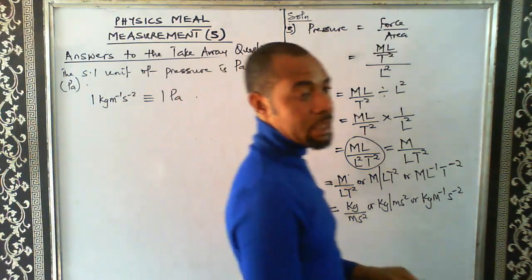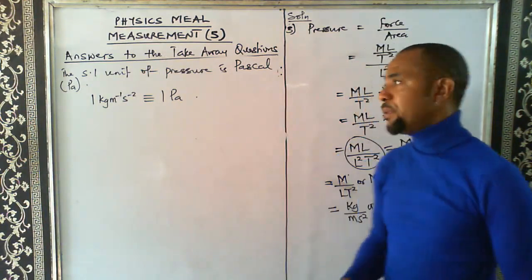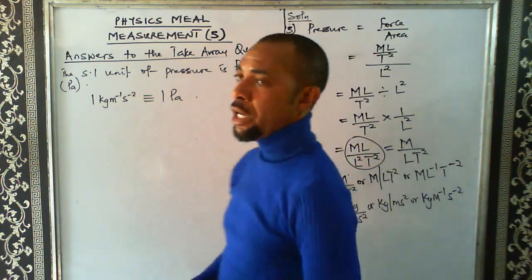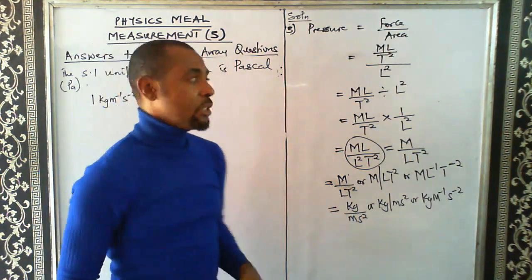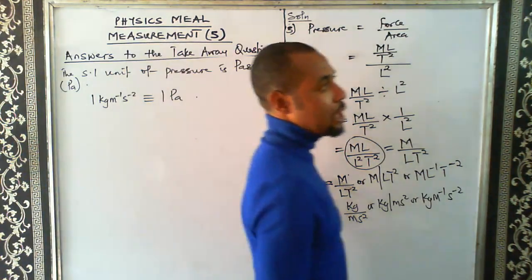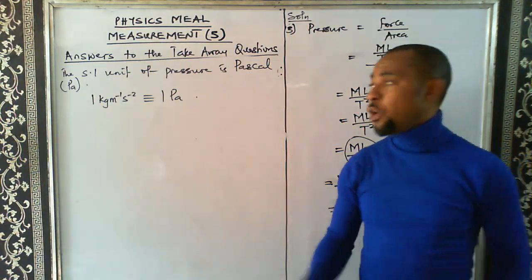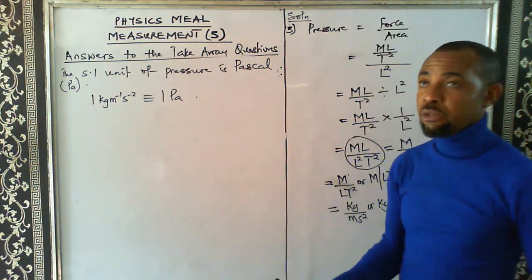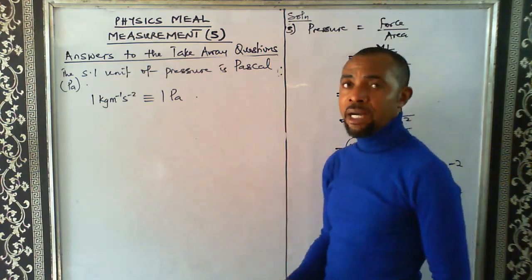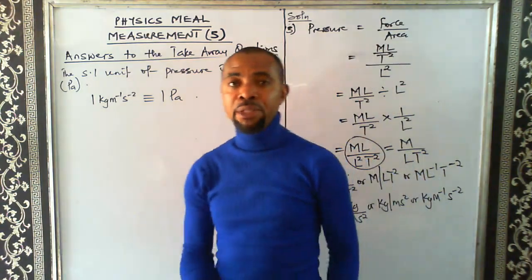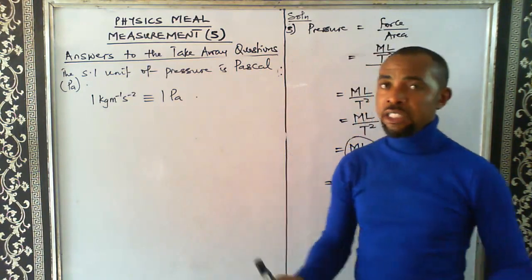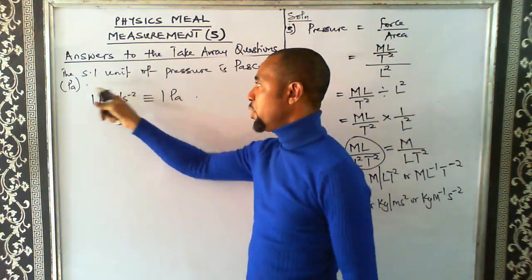You will hear about Pascal by the time you start studying pressure and the principle of manometry. He worked so much concerning pressure. So in order to immortalize his name, his name was now used as the unit of what? Of pressure. There are other units of pressure that you will encounter. So when you start doing gas law, you see so many of them, things like bar, Newton per meter square, torr, PSIG, millimeter mercury, atmosphere, centimeter mercury. All these are units of pressure, but the SI unit of pressure is what?